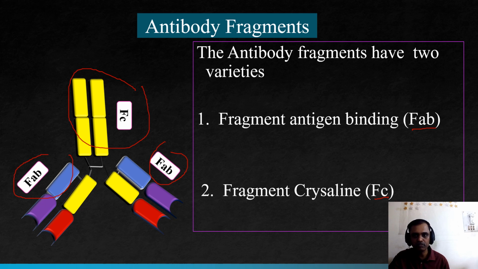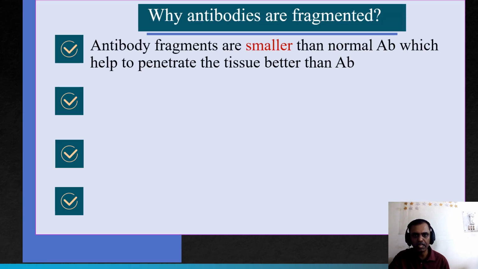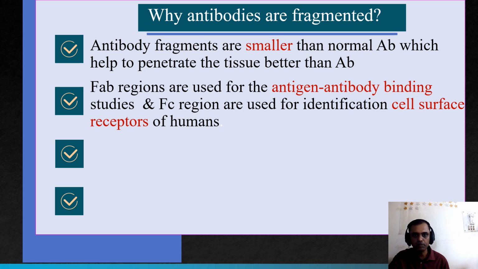So what is the importance of these antibody fragments? Why are antibodies fragmented? Simple: antibody fragments are smaller than the normal antibody, which helps them penetrate tissue better than the whole antibody. The second importance is that the FAB region is used for antigen binding studies. As we know, the FAB region has only the variable region, so we can study antigen-antibody binding. FC regions are used for identification of the cell surface receptor. So you can study them separately with the help of FAB and FC.